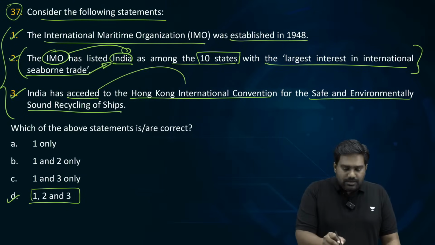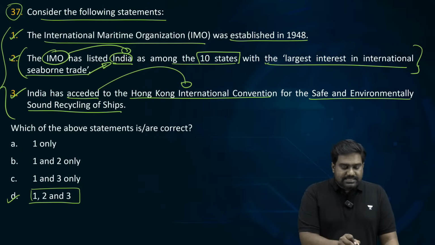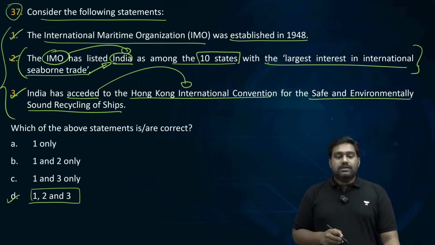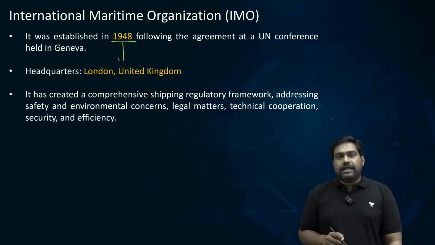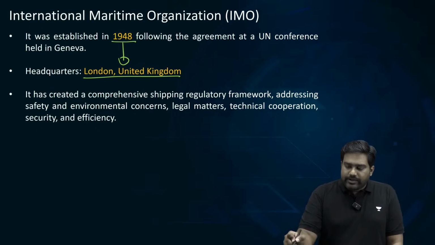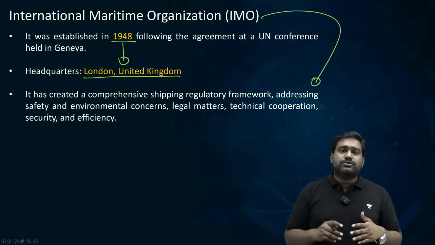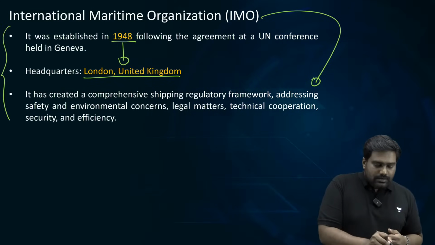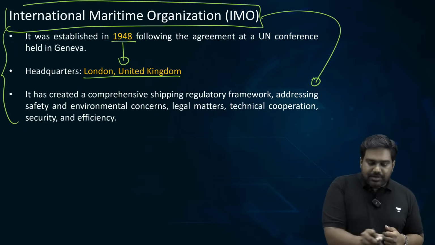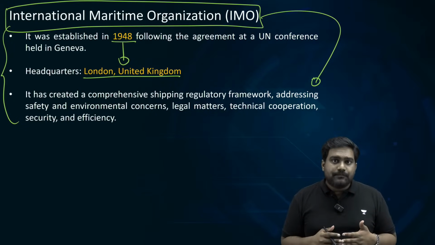India has acceded to the Hong Kong International Convention for the safe and environmentally sound recycling of ships. See, IMO, that was founded in 1948, is headquartered in London. Its primary purpose is to regulate international maritime shipping, to lay down regulations, to establish standards, including safety standards, as far as maritime trade, commercial shipping and maritime activities are concerned.